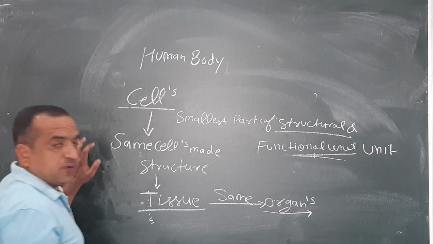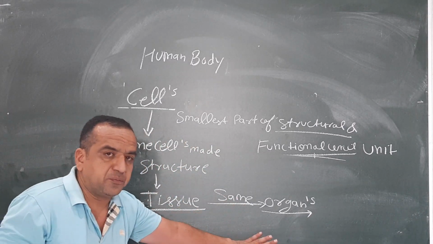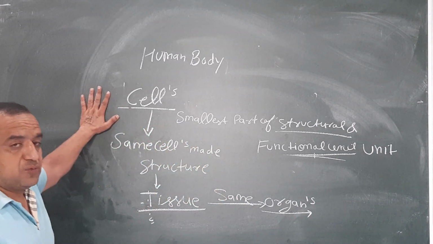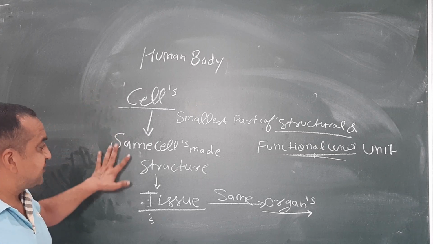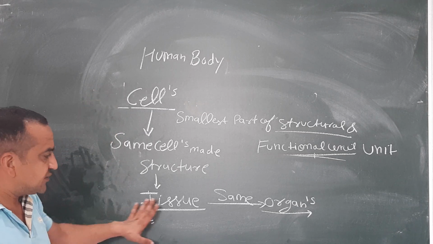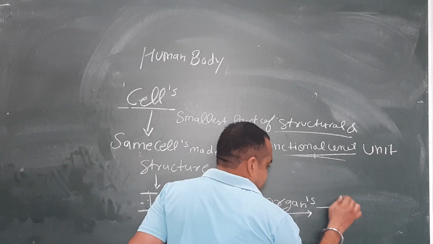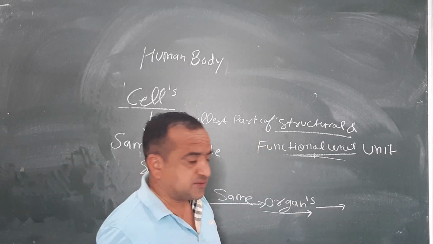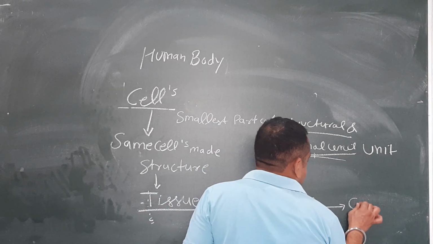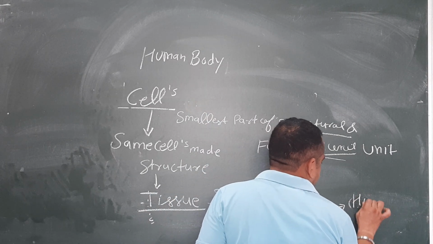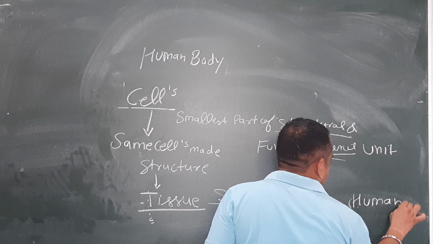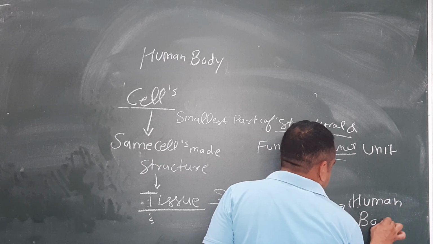These are the steps that make the human body and organism. The first smallest part is called cells. The same cells make a structure called tissue. The same tissues make organs, and different types of organs make a structure called the human body.